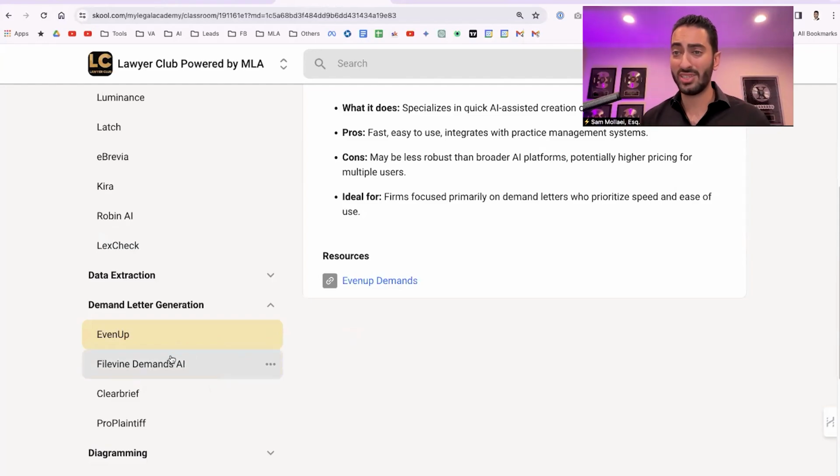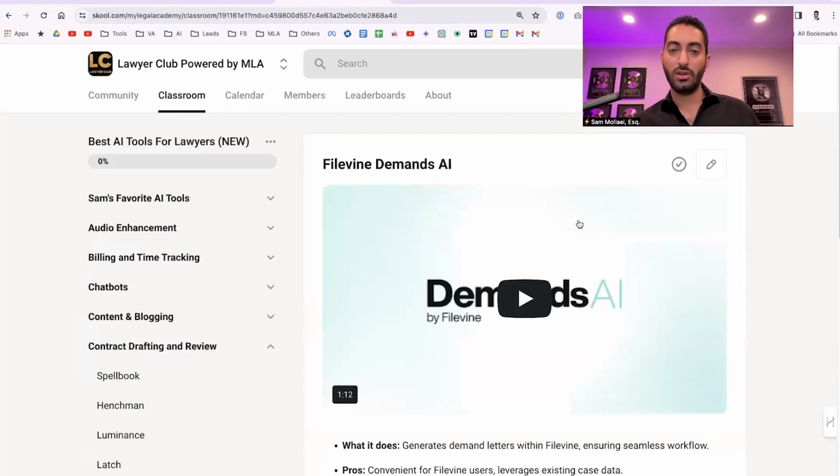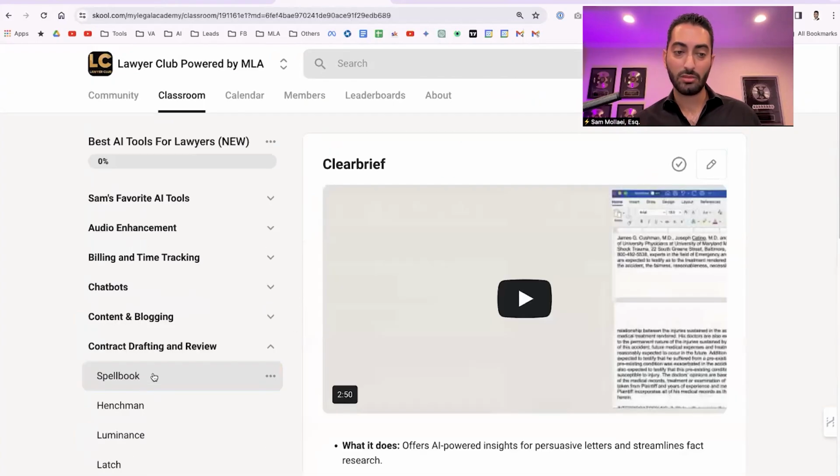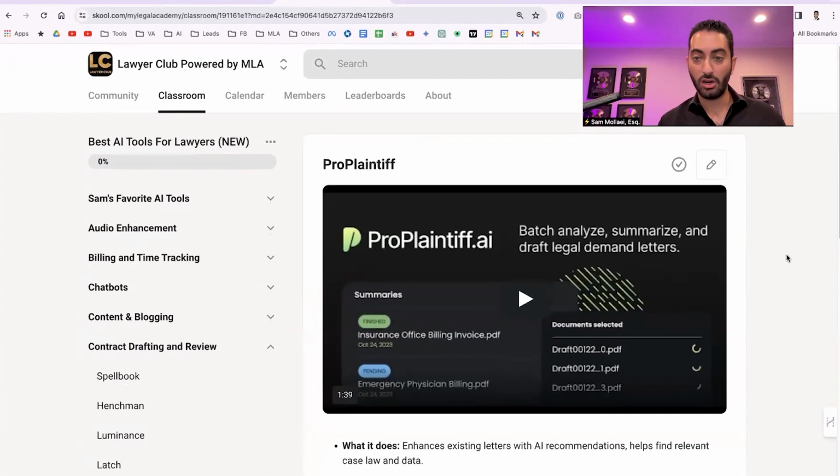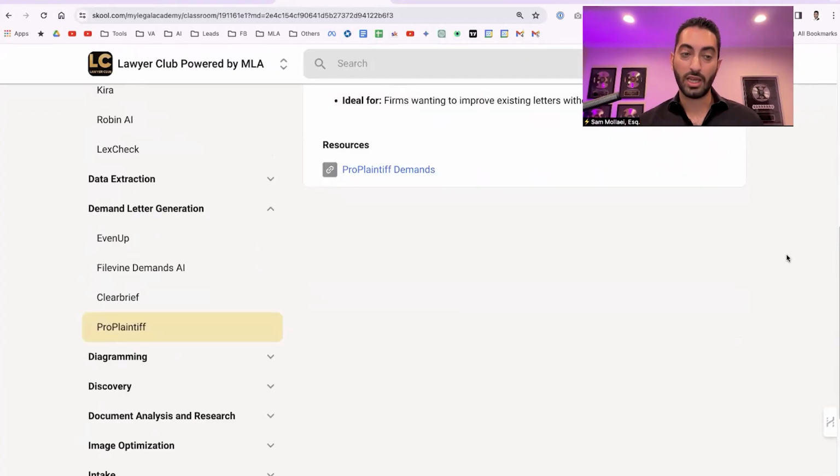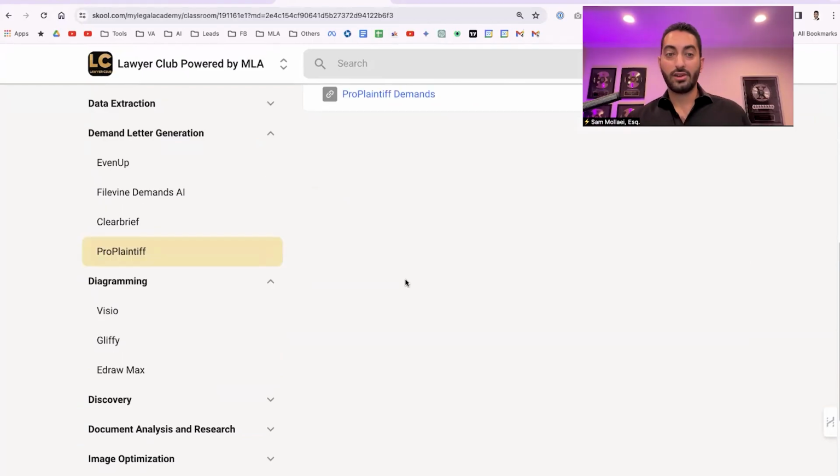I would assume the value is there. They know what they're doing, right? They're able to price it correctly so that you get value from this. So it's a win-win. FileVine, Demands AI, Clearbrief, and ProPlaintiff are the 4 companies that I know of that do demand letter generation.